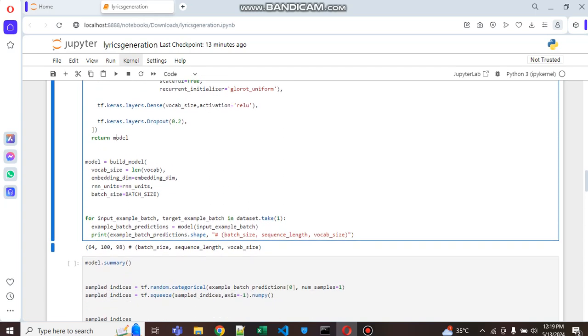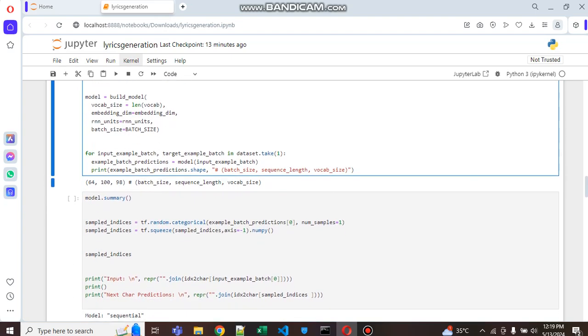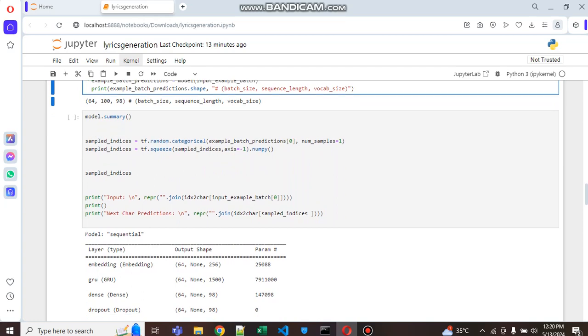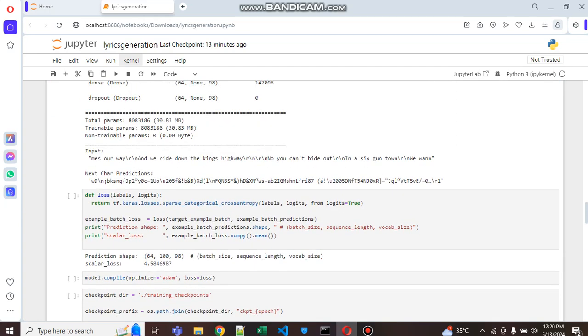So next we go for training the model. With the model architecture defined, the next phase is training, of course. We compile the model with an optimizer and loss function. The training involves passing the prepared batches of input sequences and the corresponding target sequences.